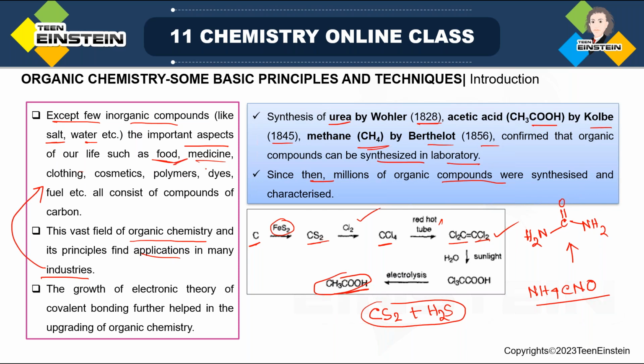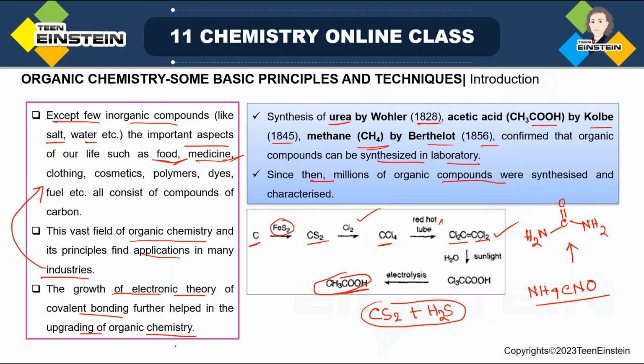Food industry, then medicine, pharmacy, cosmetic industry, polymer industry. In all cases, we can see the application of organic chemistry. Next, the growth of electronic theory of covalent bonding. Why covalent bonding? Because when we are talking about carbon compounds, it is based on covalent bonding. Whether you consider a carbon-carbon bond or a carbon-hydrogen bond, it is not ionic bonding. No cation or anion, that we see mostly in inorganic compounds, not here. So the growth of electronic theory of covalent bonding further helped in the upgradation of organic chemistry.